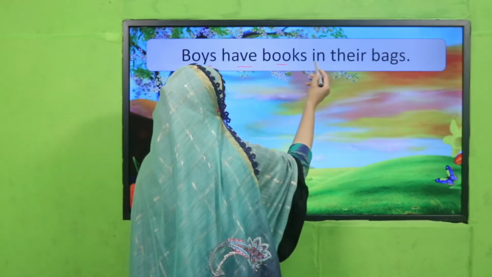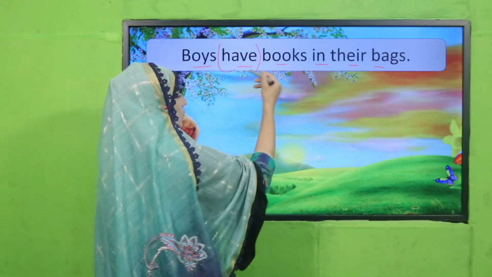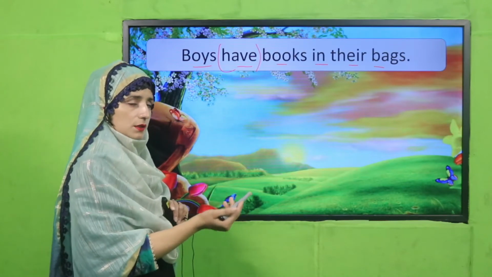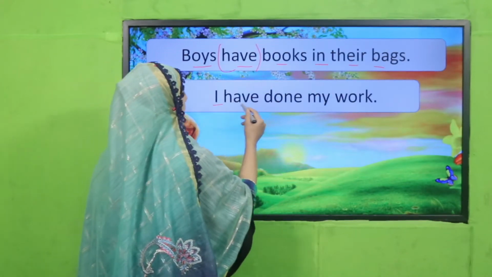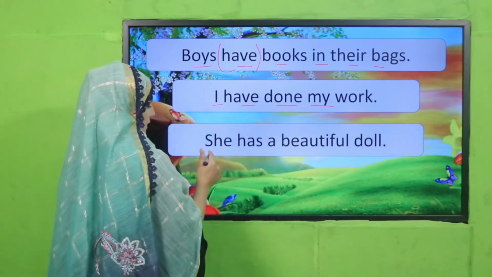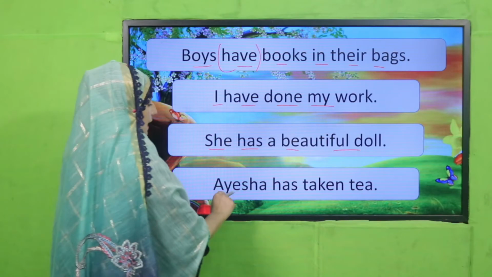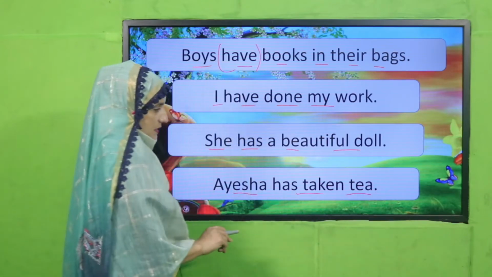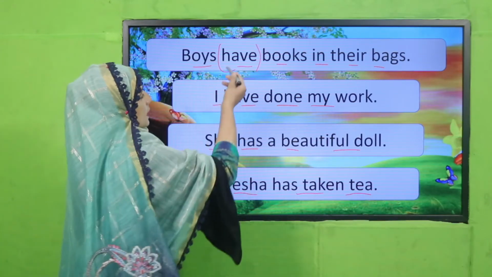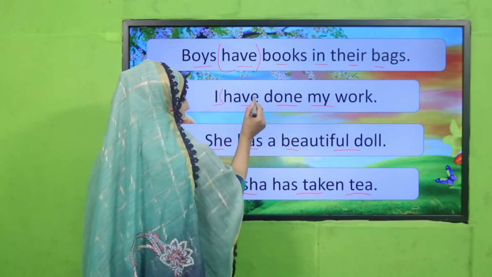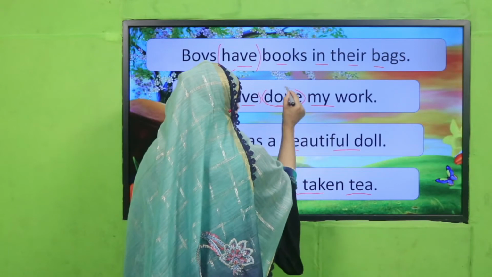Boys have books in their bags. Now, have you got that? Which is the use of have here? Yes, as a main verb. I have done my work. Next, she has a beautiful doll. Aisha has taken tea. So, have you got that, my dear students? Here I have used have as a main verb, and I have done.